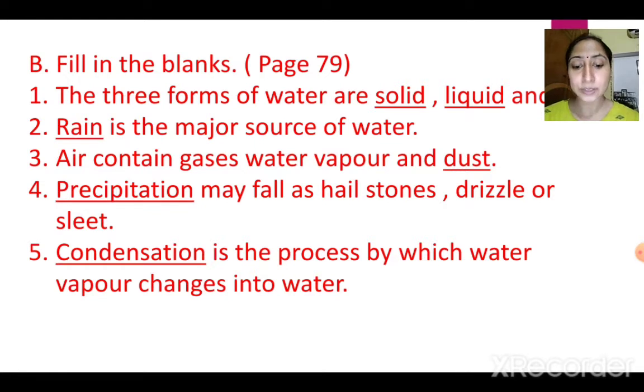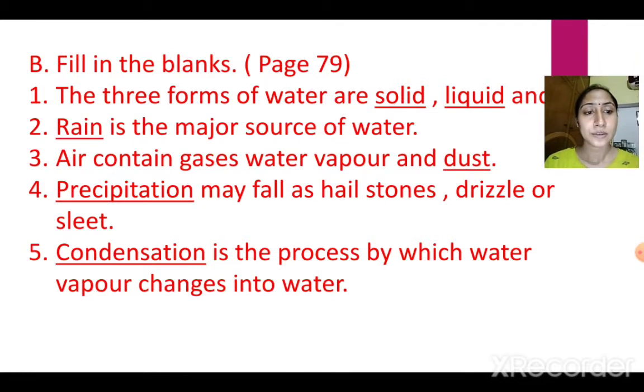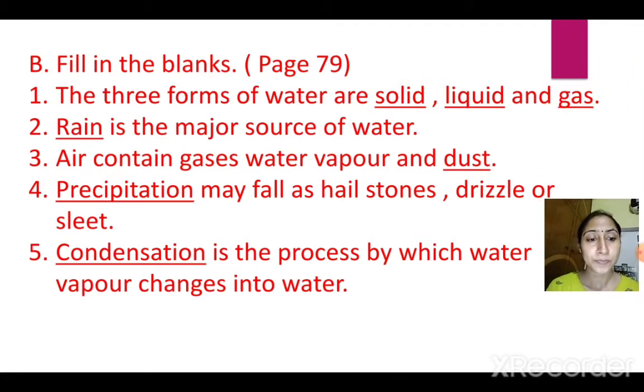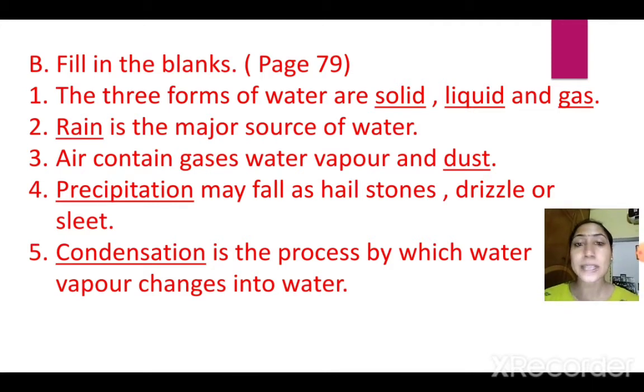Then fill in the blanks, page number 79. On page number 78, I hope everybody has made the diagram of the water cycle, right? Okay. So fill in the blanks, page number 79. First one, the three forms of water are dash, dash and dash: solid, liquid and gas. Dash is the major source of water. Which is the major source of water? Rain. Air contains gases, water vapor and dust.